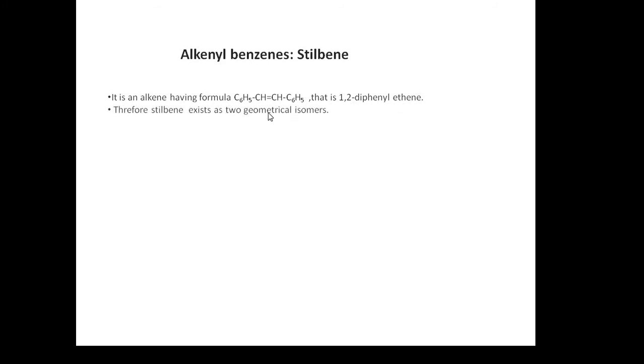Since it contains a carbon-carbon double bond, it exists in two geometrical isomeric forms. First one is trans 1,2-diphenyl ethene, which is also called E-stilbene or trans stilbene. Second one is the cis isomer, that is cis 1,2-diphenyl ethene, known as Z-stilbene or simply cis stilbene.